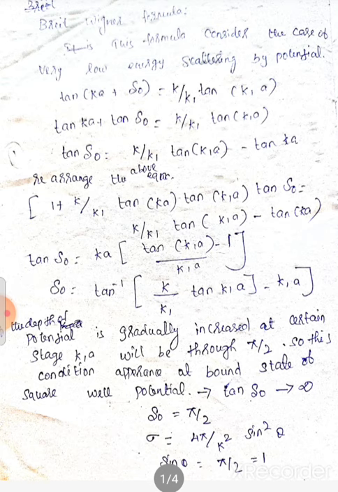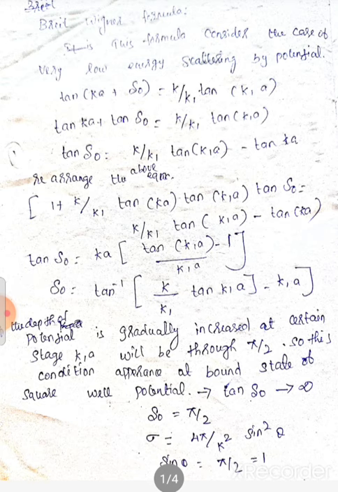If the depth of potential is gradually increased, at a certain stage K1A will go through pi by 2. This pi by 2 is the sin theta value. So this condition appears at the bound state of square wave potential, tan eta naught equal to infinity, eta naught equal to pi by 2. So sigma value is 4 pi by K square sin square theta. So here sin theta value is pi by 2.